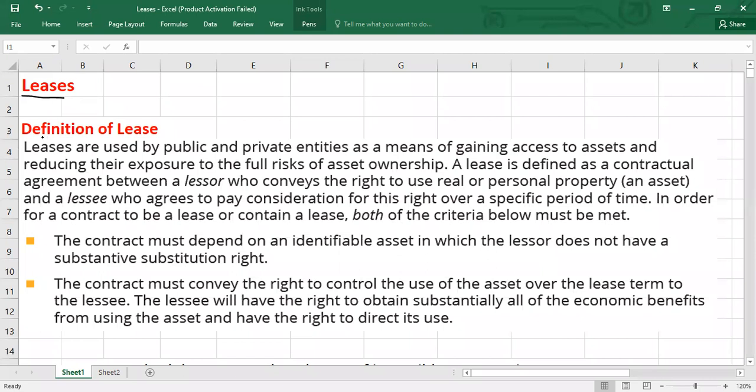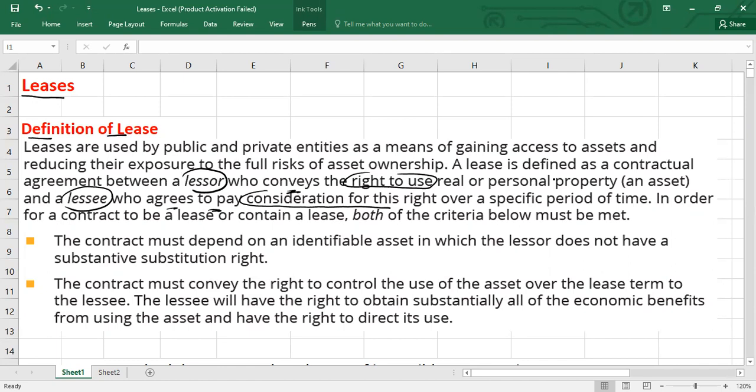Starting from the definition of lease. First of all, you should remember the lease is the contractual agreement between a lessor and a lessee. Lessor is the party who conveys the right to use of real or personal property, I mean to say non-current assets other than intangible assets. And the lessee is the party who agrees to pay consideration for this right.